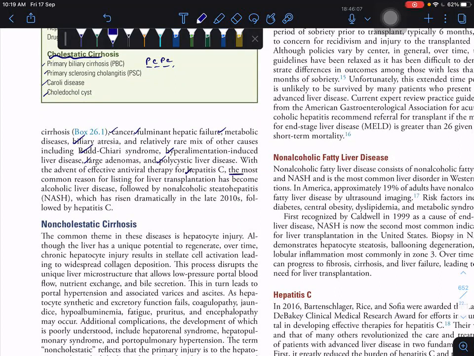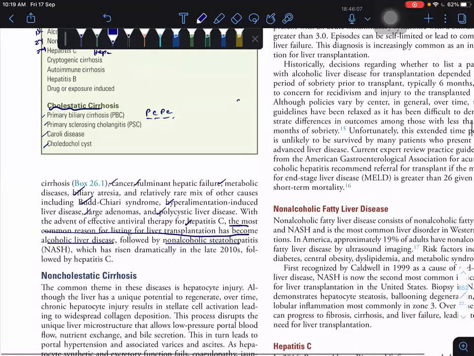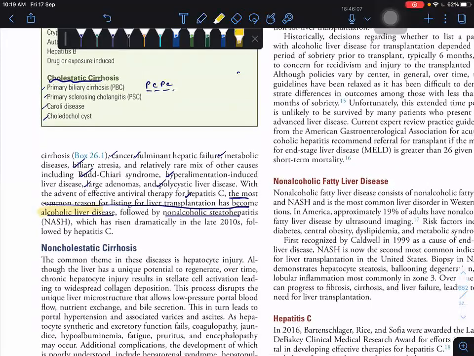So nowadays the most common reason for listing for liver transplantation has become alcoholic liver disease, followed by non-alcoholic steatohepatitis, NASH. So first your alcoholic liver disease, then NASH, and only then your hepatitis C.